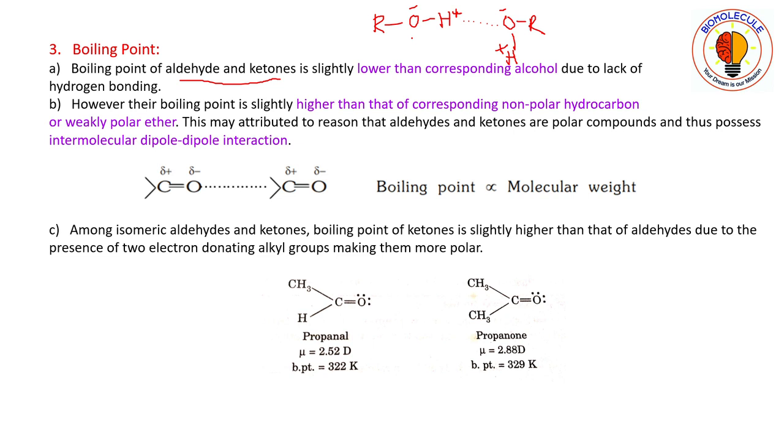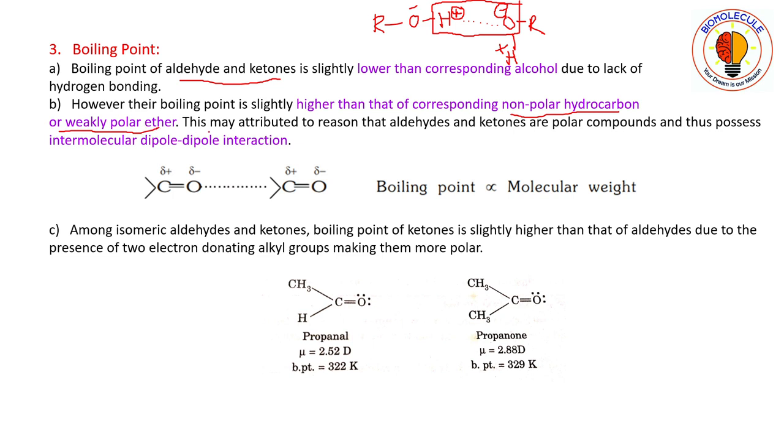If you consider the alcohol molecule, the oxygen of the first alcohol molecule is bonded to the hydrogen of another alcohol molecule. As you can see, opposite charges attract each other, so this is bonded through hydrogen bonding, whereas such hydrogen bonding is absent in aldehydes and ketones. However, their boiling point is slightly higher than that of the corresponding non-polar hydrocarbon or weakly polar ether.